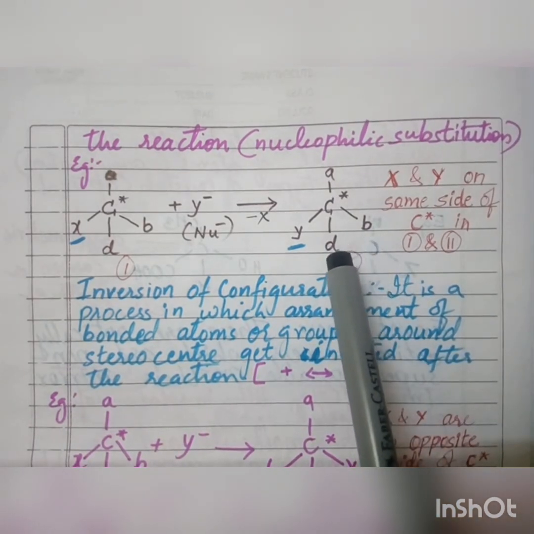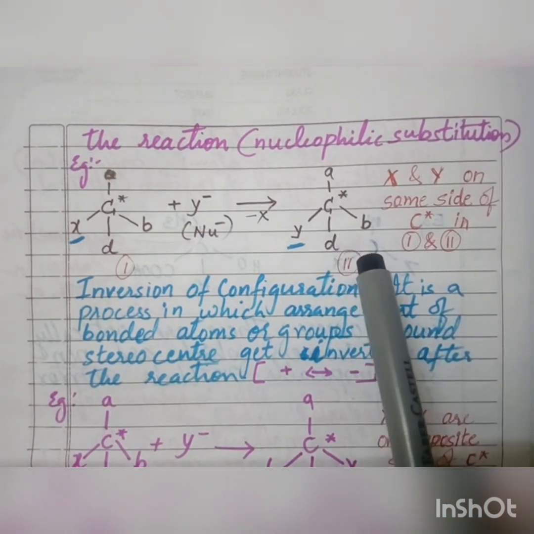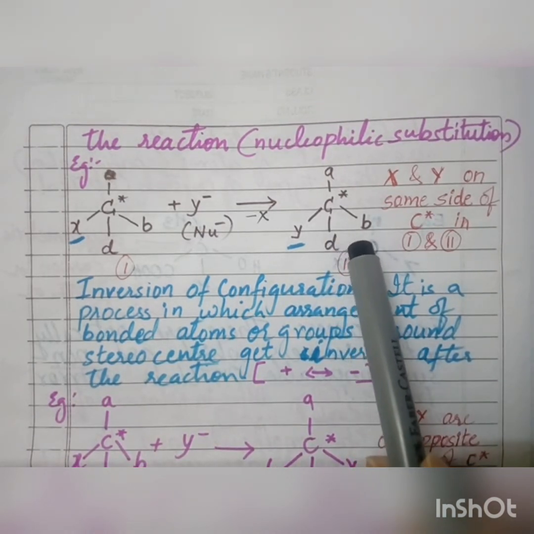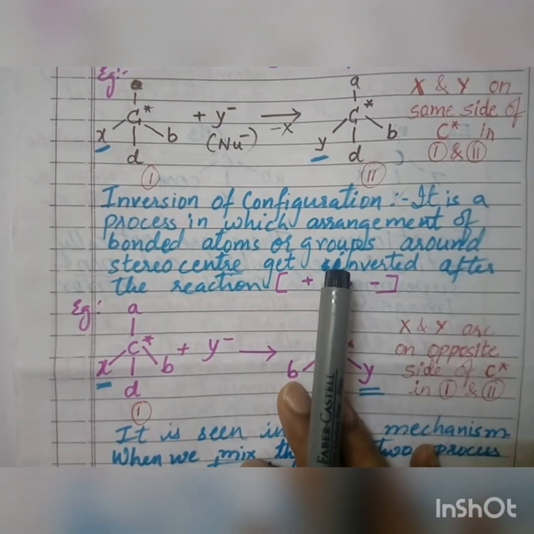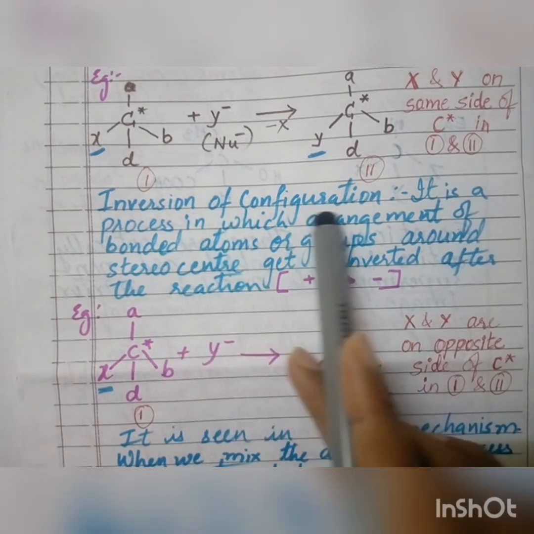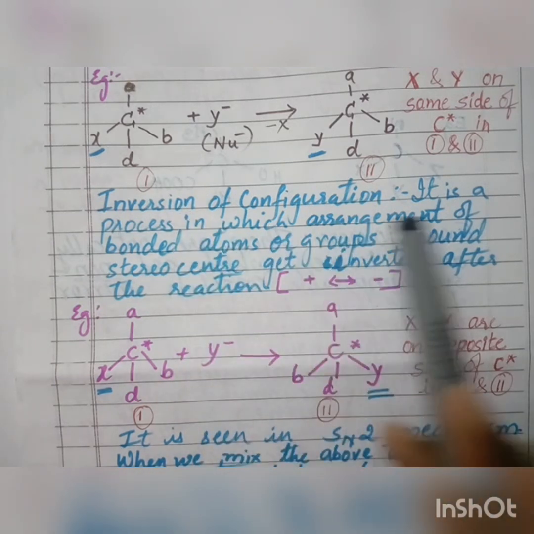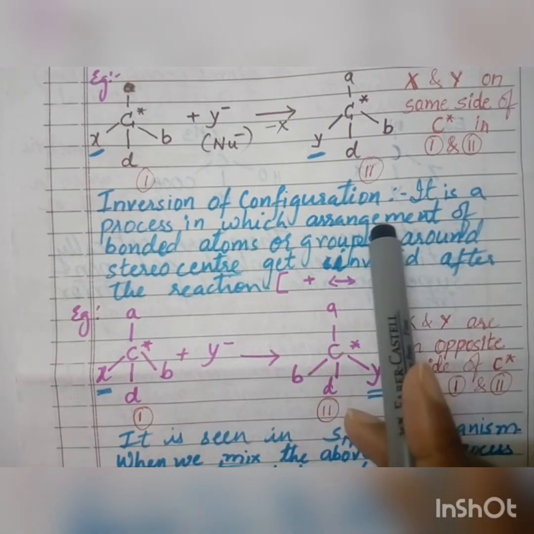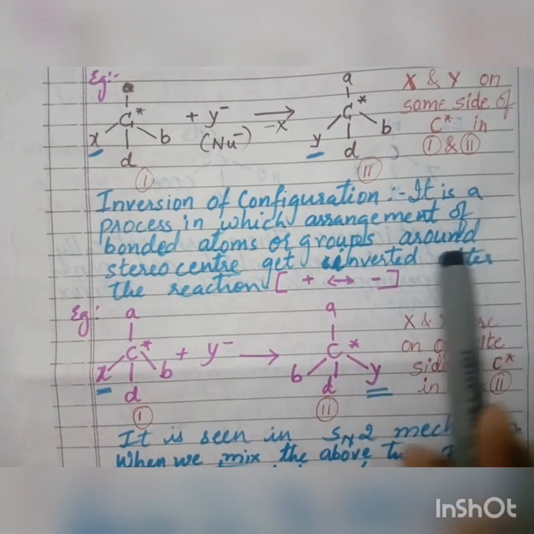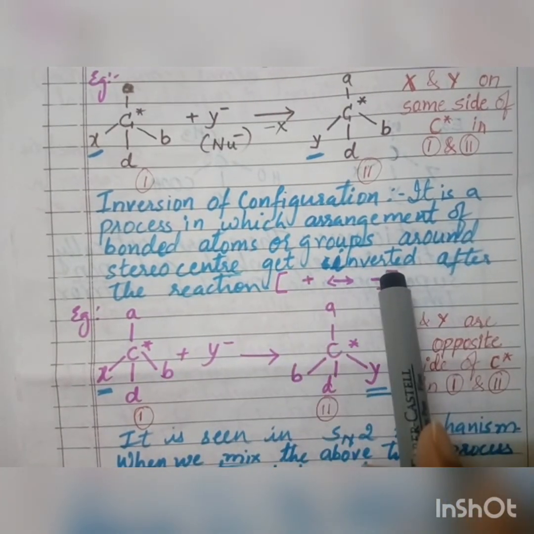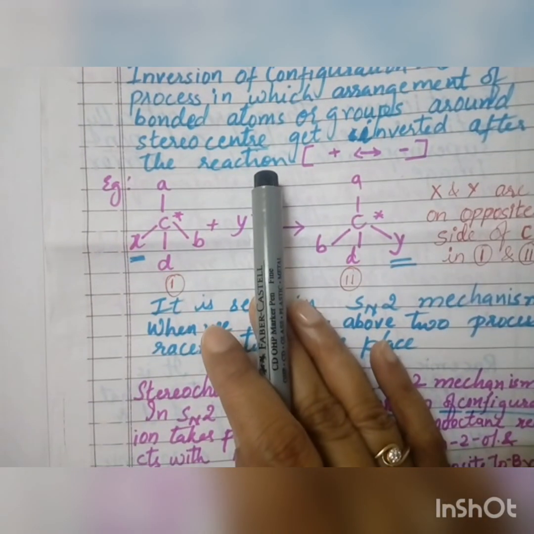There is no change in the direction. So this type of arrangement we call it as what? Retention of configuration. Then one more term exactly opposite to it is inversion of configuration. Inversion means what? To invert. So it is a process in which the arrangement of the bonded atoms or groups around the stereo center gets inverted after the reaction. So what does it mean? Let us take a look.